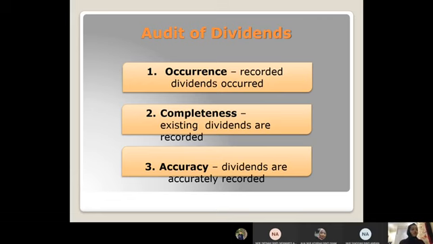And for accuracy, the accuracy of a dividend declaration can be audited by recalculating the amount on the basis of dividend per share times the number of shares outstanding. So for accuracy, dividends are accurately recorded, dividends payable are accurately recorded. Test of dividends payable should be done in conjunction with declared dividends. Any unpaid dividend should be included as a liability.